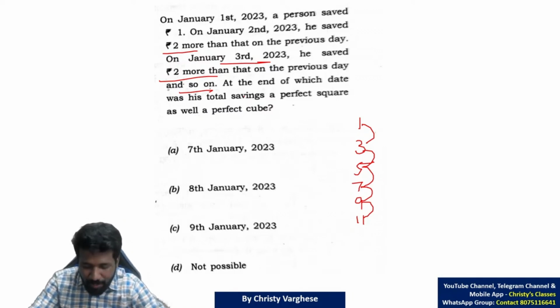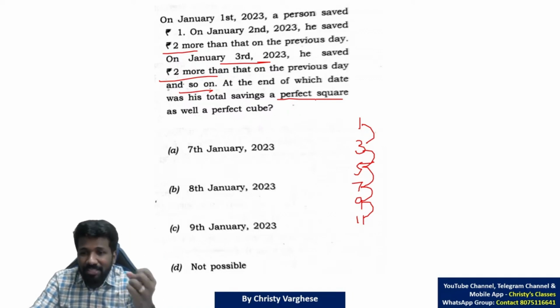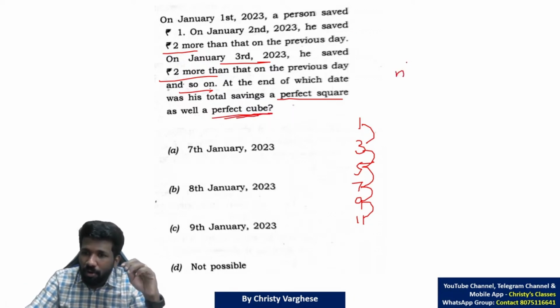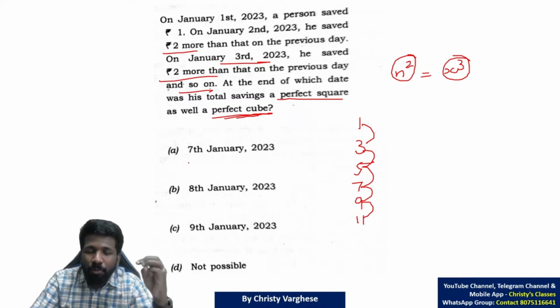Now, what is the final question? At the end of which date, what will be the total savings? A perfect square. At the end of each day, it will be a perfect square. No doubt at all, because the formula itself is n square. That means the only thing remaining is it should be a perfect cube. That means you have to find for which n square you will get it as a cube, x cube also. A square of a number is a cube of another number also. Likewise, a number you need to find from options.